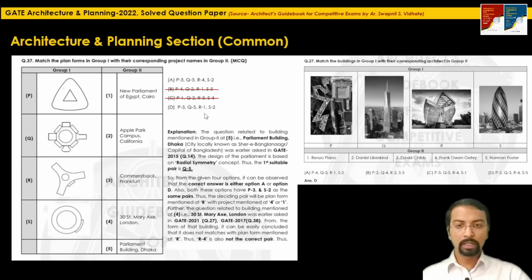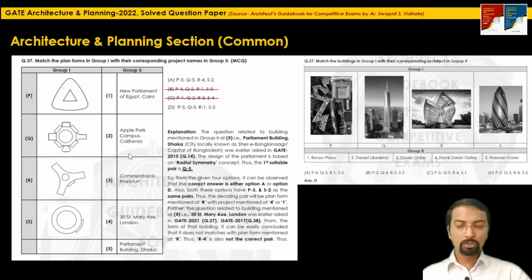So definitely the remaining option where they have matched R with 4, that is this plan form with 30 St. Mary Axe, the tower in the shape of Gherkin Tower, is definitely not suitable for this building. So yes, this can be the plan form of the new parliament of Egypt.